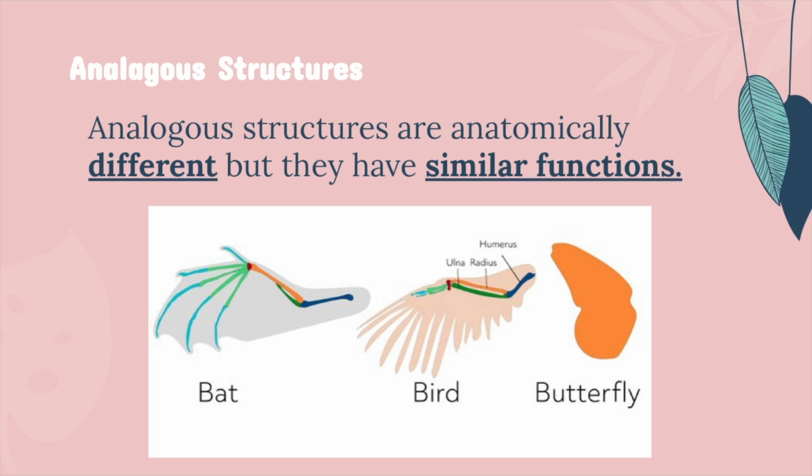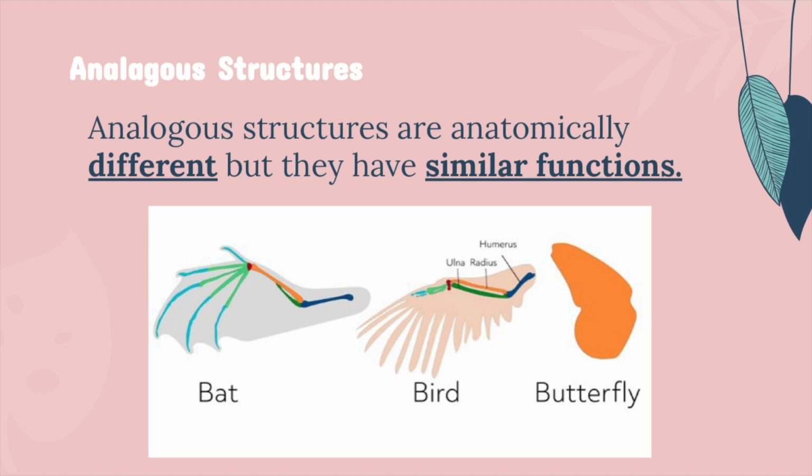So let's look at this picture a little bit together. In this picture, we can see the bones of a bat. We also saw those in a previous example. We can also see the bones of a bird, and we can see that while they have some similar looks, they're very different structurally and anatomically. And then last but not least, butterflies don't even have bones in their wings, right? And so these three structures all serve a similar function. They allow the animal to fly. However, anatomically, they are very different because butterflies don't even have bones in their wings.